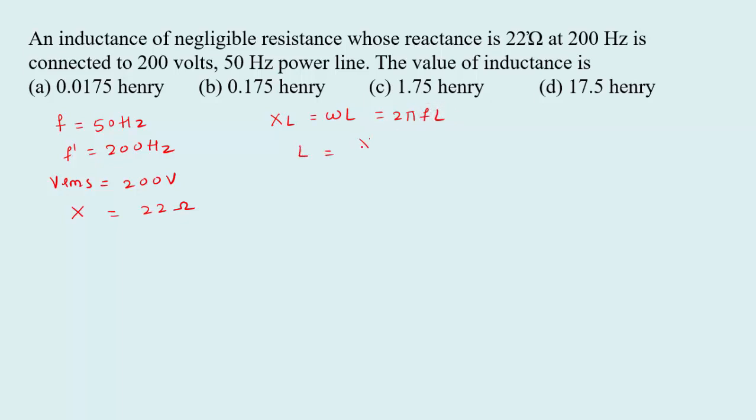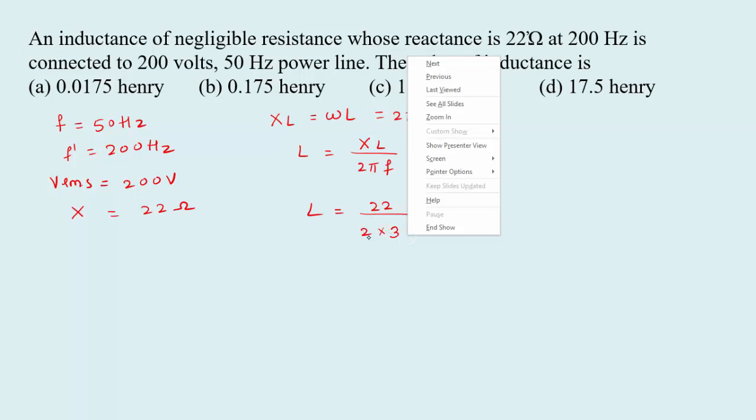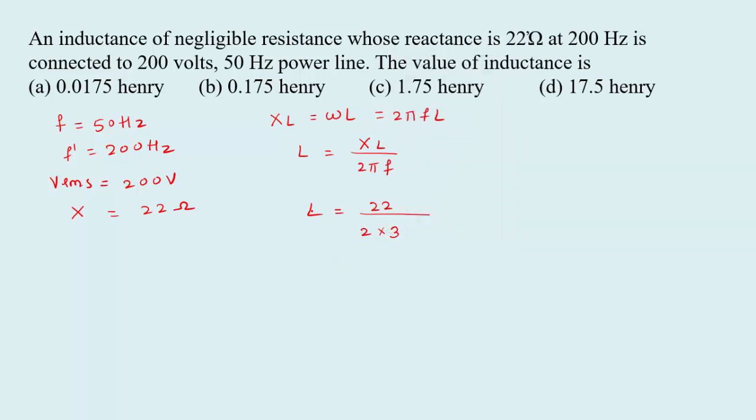So L equal to, we can write it as XL divided by 2 pi F. So L equal to, here XL value is given, that is 22 divided by 2 into 3.142 into frequency is given, that is 200 Hz.